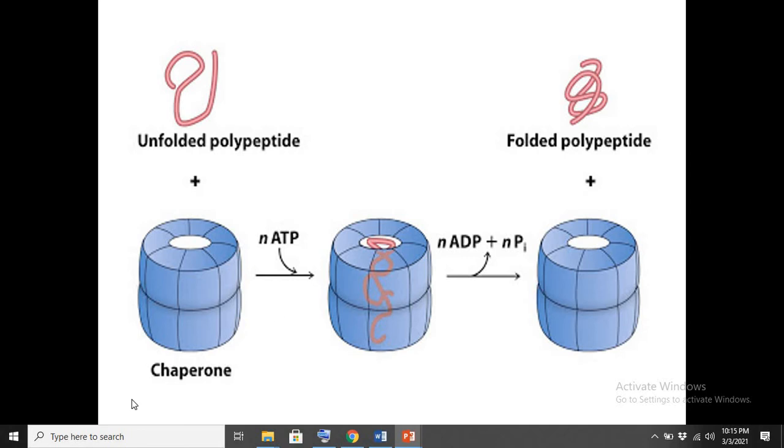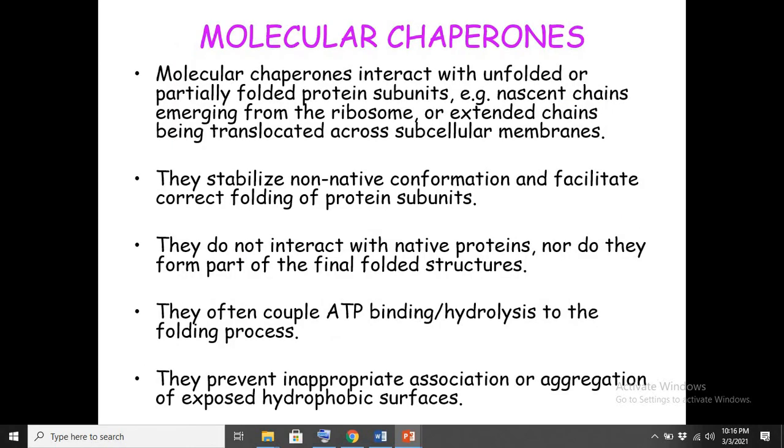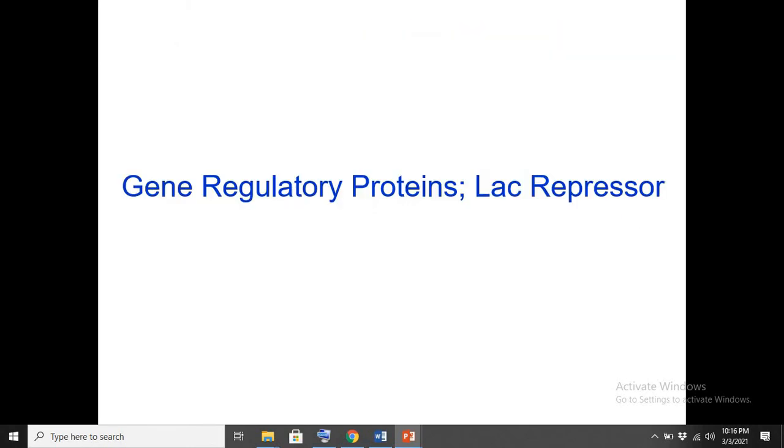So the misfolded protein would be captured by this special type of protein that we call chaperone. And what does this chaperone do? They help this misfolded or unfolded protein to fold properly. So this is the function of the chaperone.